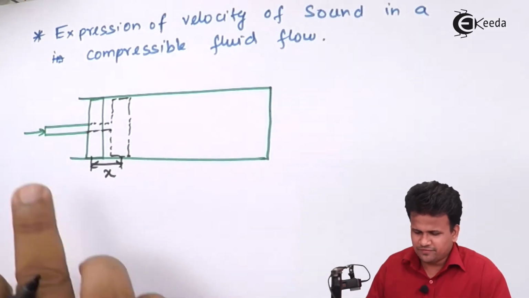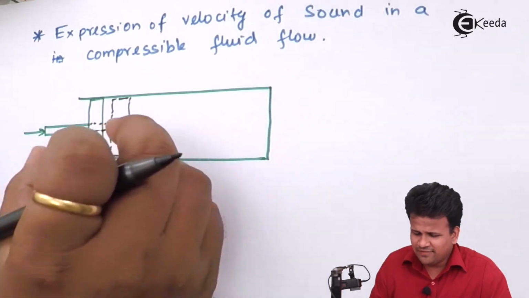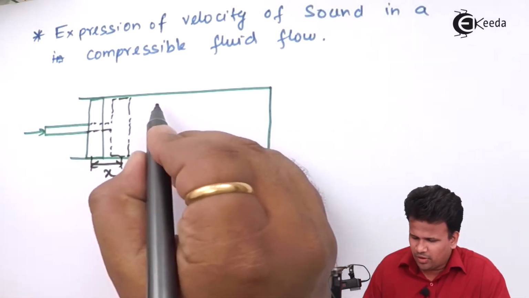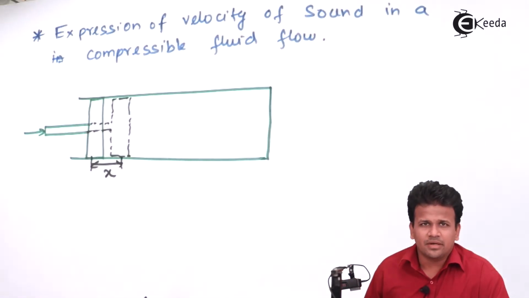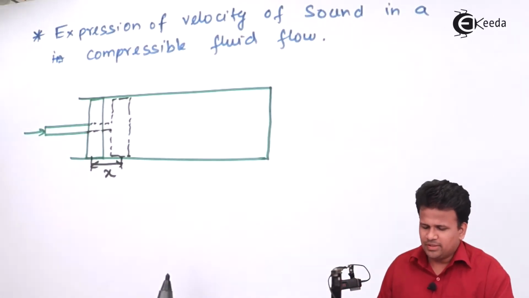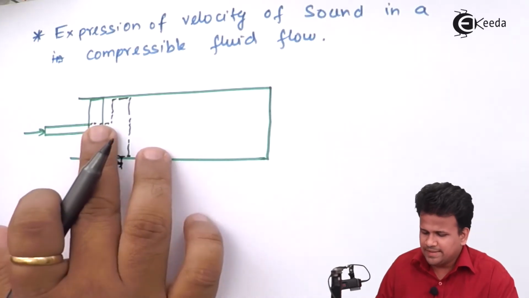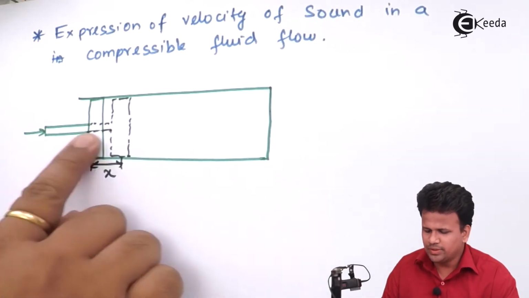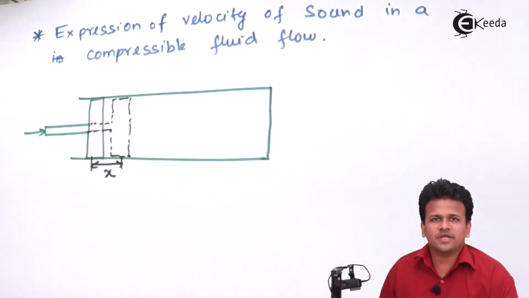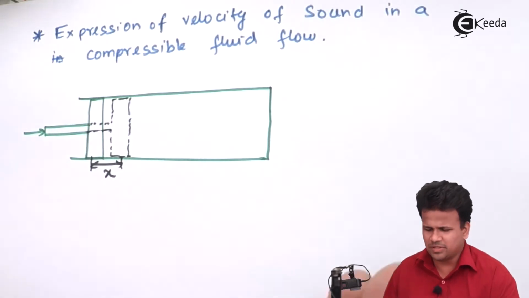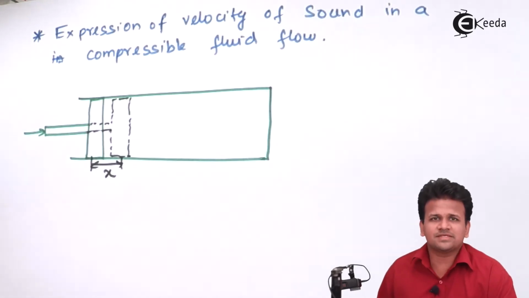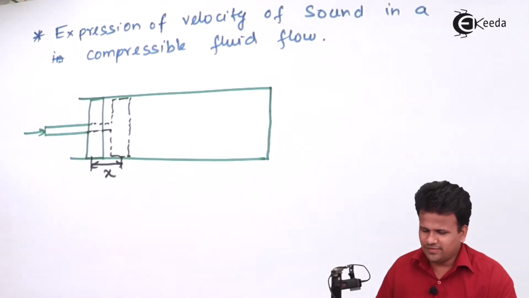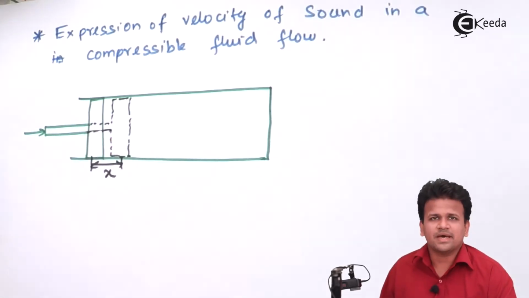Due to the application of this force on the entire piston, there will be some amount of pressure on the fluid inside this cylinder. Now, we'll make sure that we are applying a pressure such that it is creating sound. To create a sound, this should oscillate with a frequency of 20 hertz to 20,000 hertz. That pressure wave is said to be a sound wave. So now we know what a sound wave is, that is, the generation of sound in this entire cylinder.